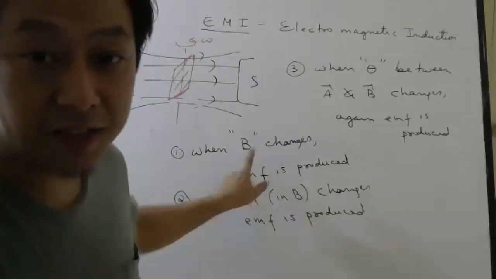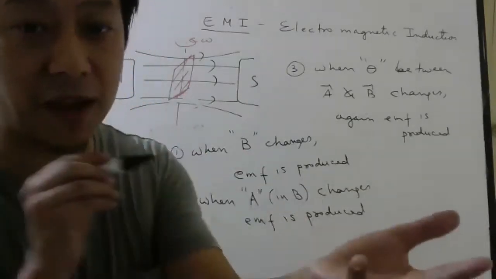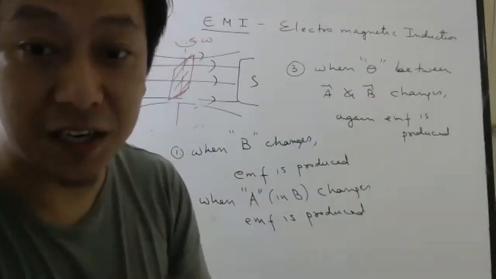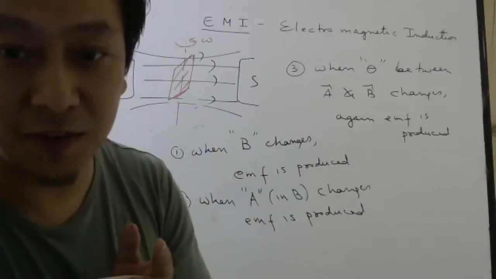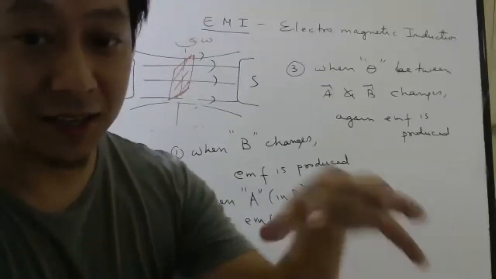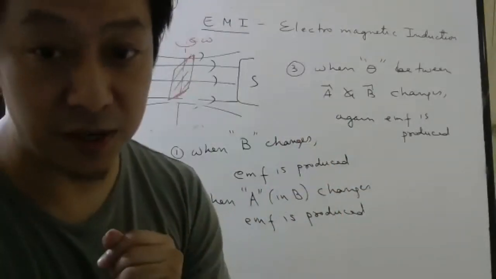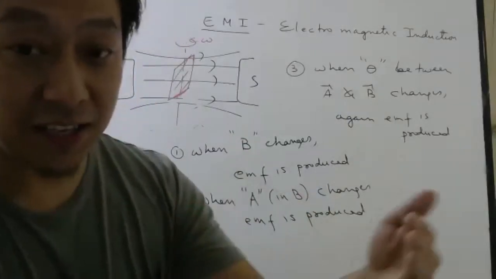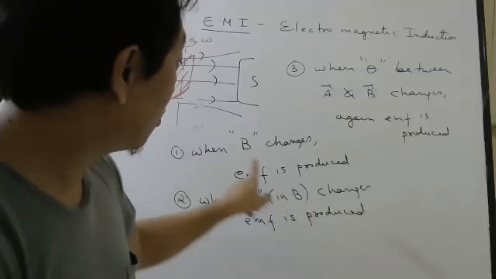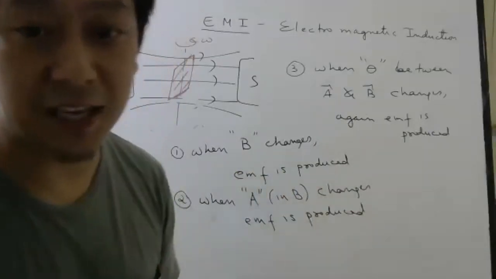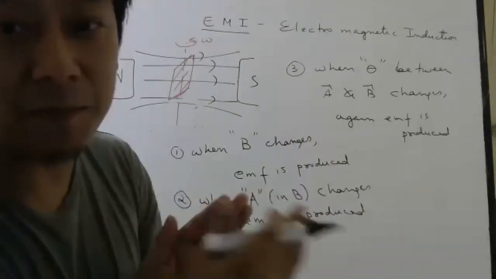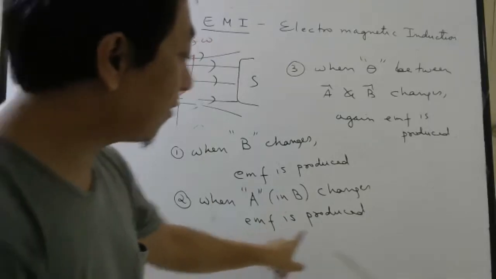First one, if he changes the magnetic field, how? Move the magnet near a coil, you will see the galvanometer deflects. Why it deflects? Tomorrow class we will study. But he observed that when he moves the magnet, the current is produced. Matlab EMF is produced. That means change in magnetic field. When he is moving the magnet, the magnetic field is changing. So change in magnetic field is producing EMF. Second time, you don't change the magnetic field, but you change the area in the magnetic field. Then also EMF is produced.